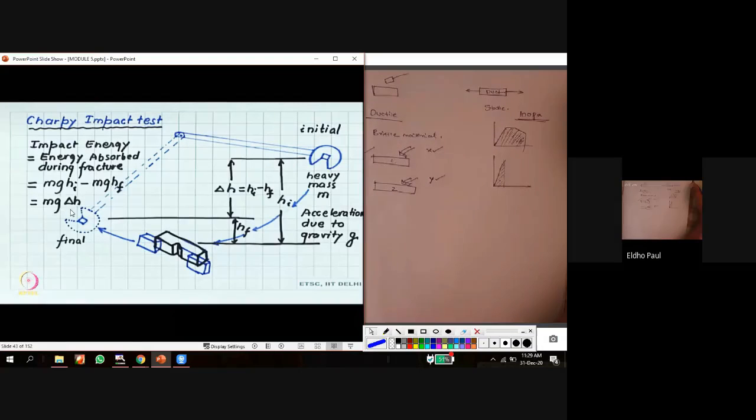Okay, so by this method we can calculate the amount of energy required to fracture this workpiece, Mg delta H. So that is the Charpy impact test or Izod impact test. Using this, we can measure the amount of energy required to fracture this material.